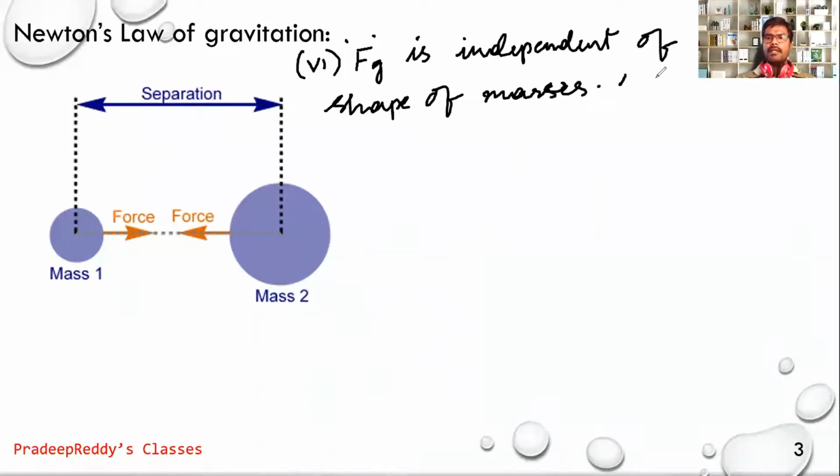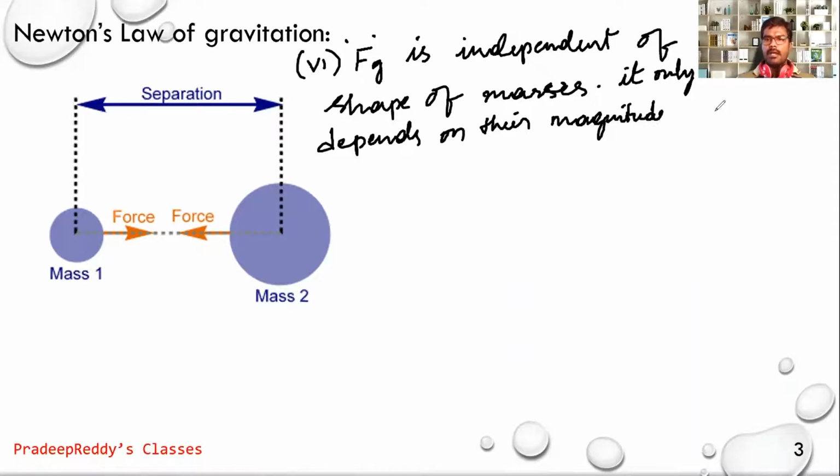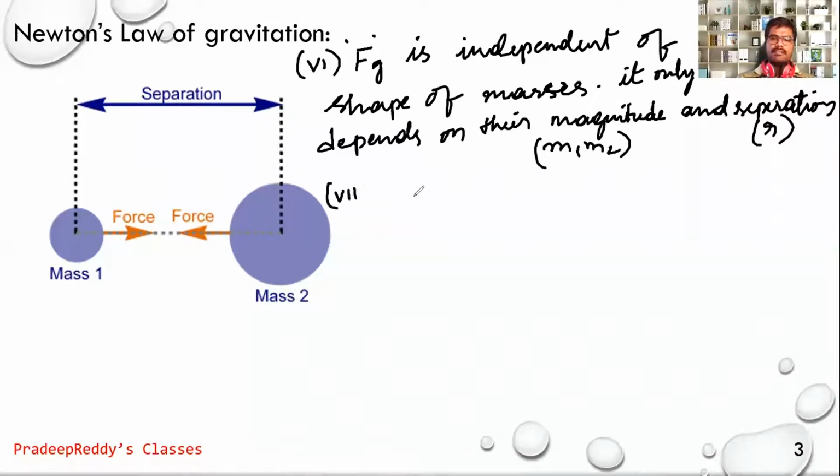It only depends on their magnitude and separation. Gravitational force only depends upon the magnitude of their masses m1 and m2. Separation between them, it is r. That is number 6.